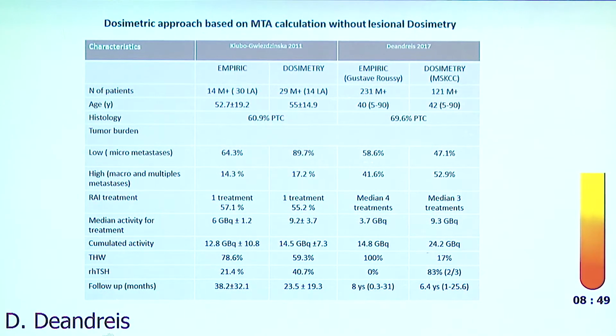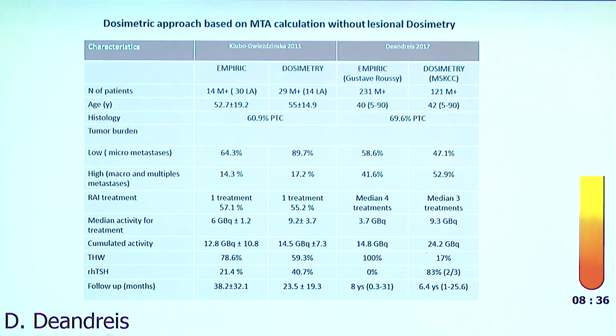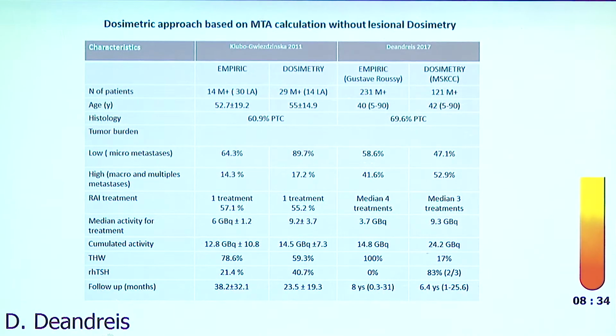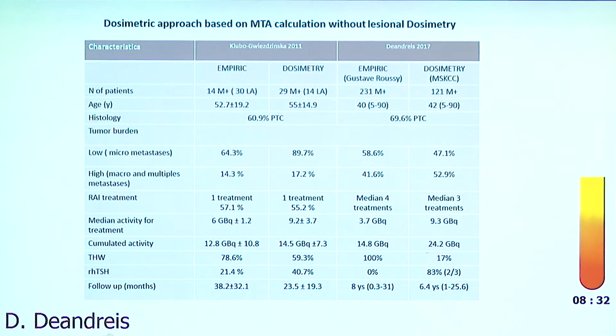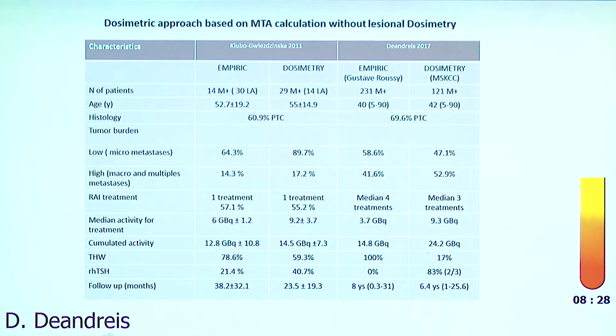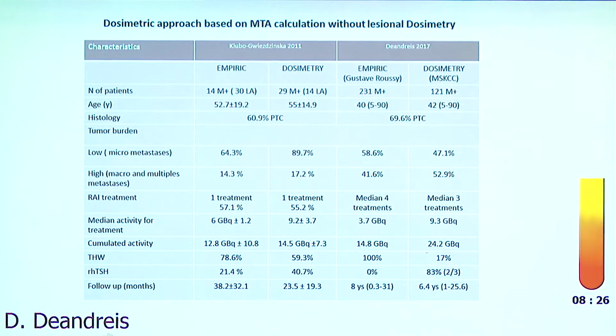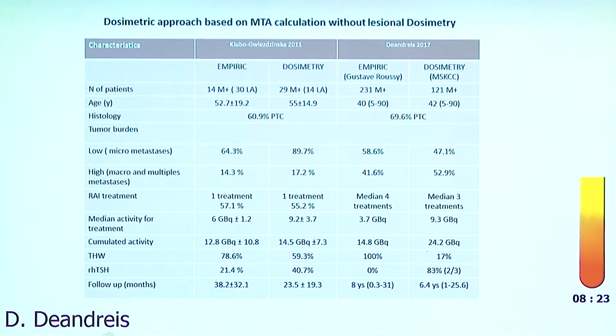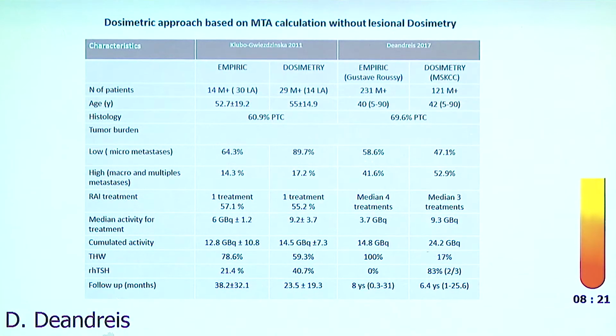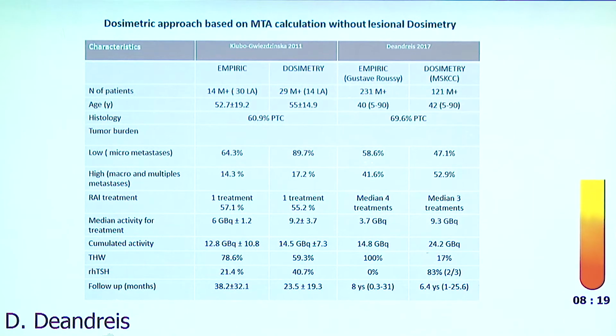The preparation for dosimetry and treatment was quite heterogeneous. In the first study, some patients were treated after thyroid hormone withdrawal or recombinant human TSH. In our study, the patients that were treated with the empiric approach received radioactive iodine after thyroid hormone withdrawal, while patients treated at Memorial Sloan Kettering received treatment and dosimetry after recombinant human TSH in 80% of the cases.